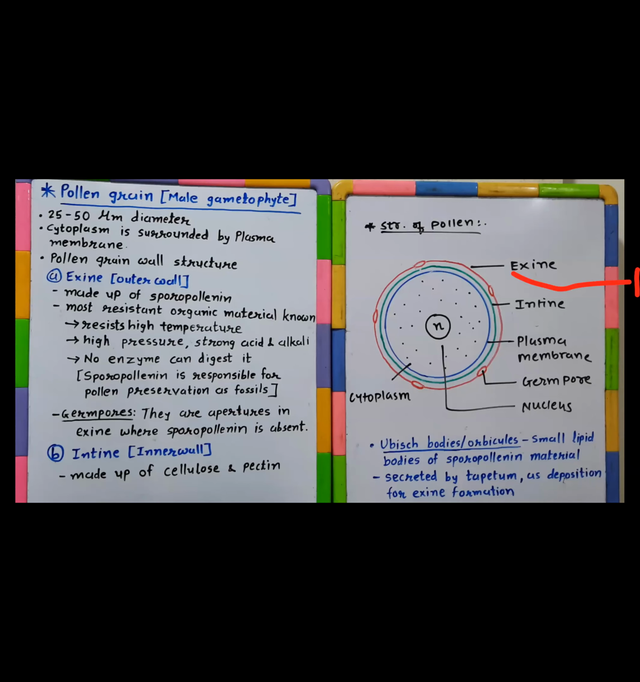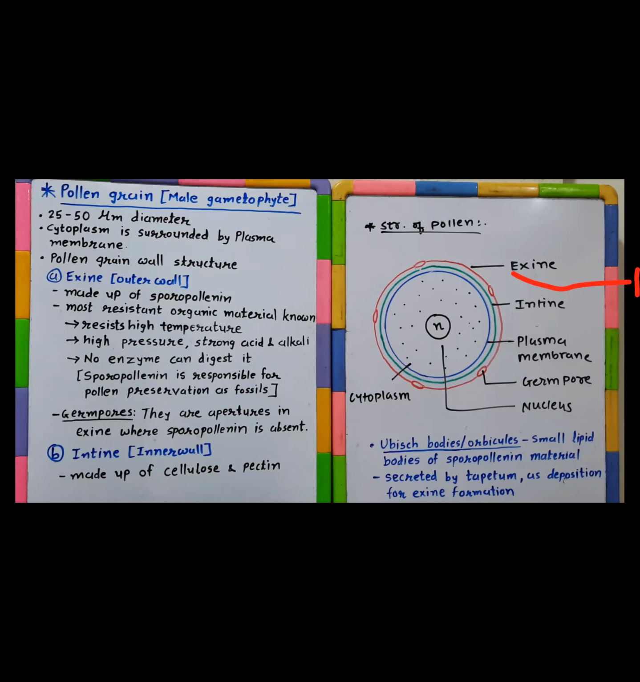It can resist high temperature, virtually no impact of high temperature, even up to 80 degrees Celsius, no effect of that temperature on the sporopollenin. It can resist high pressure. It has no effect of strong acids and strong alkali. Strong acids and alkalis can damage the living tissues, but this one has no impact of that. The most crucial point is that there is no enzyme found so far which can digest this sporopollenin.